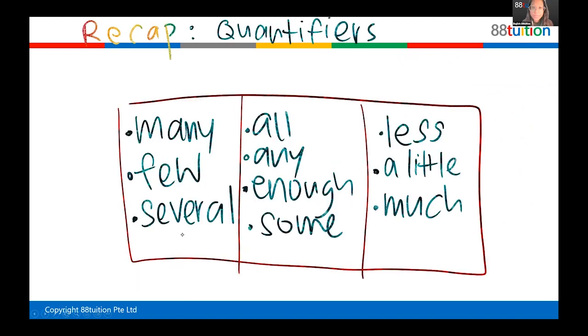Here you go. Now, let me see if you remember. There are three columns. One column is only used for countable nouns. One is used for uncountable nouns, and the other one is used for both. Which of these? Is it 1, 2, or 3? Group 1, group 2, or group 3 is used for countable nouns?